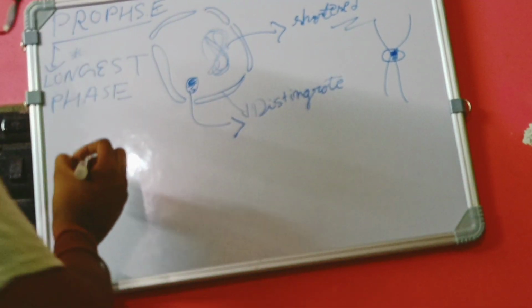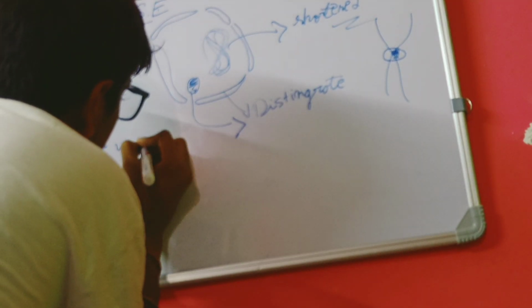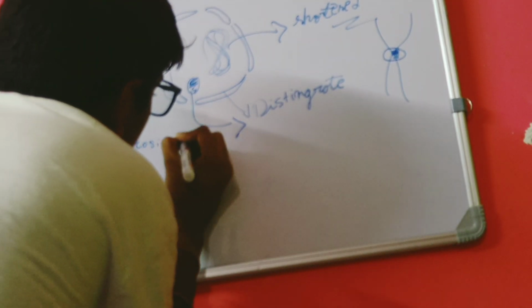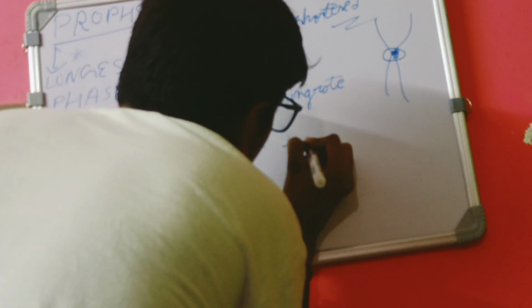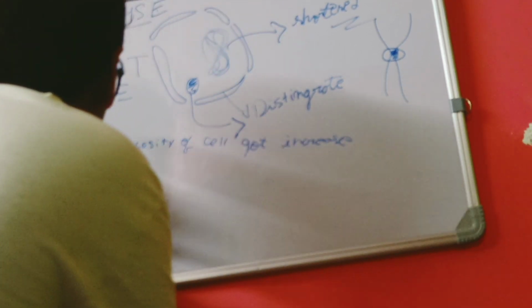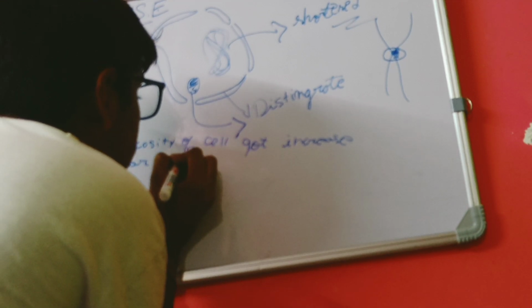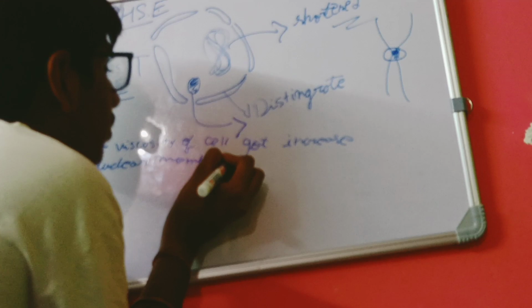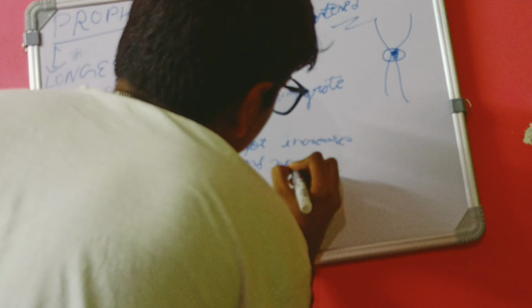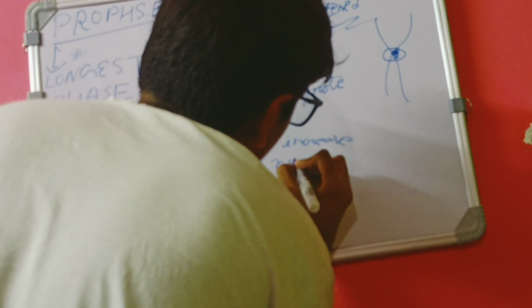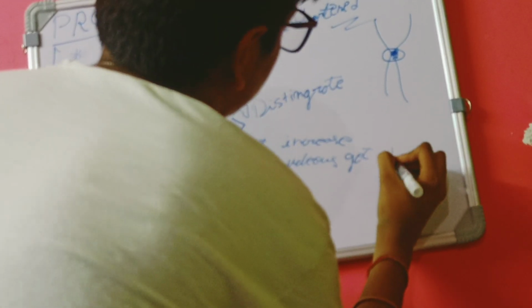So the first point, please write down with me: the viscosity of the cell gets increased. Next point: the nuclear membrane and nucleolus get disintegrated.